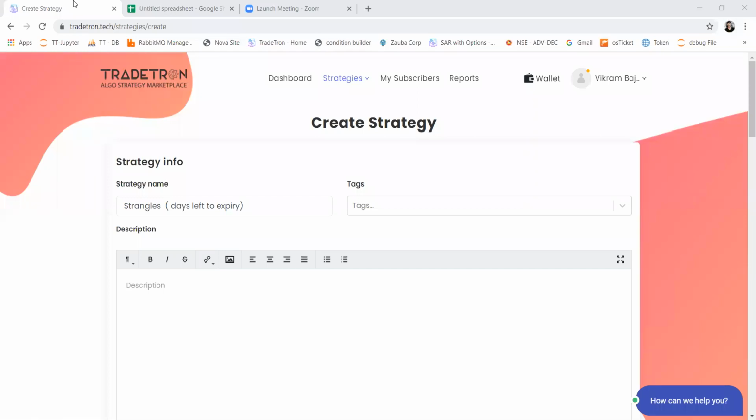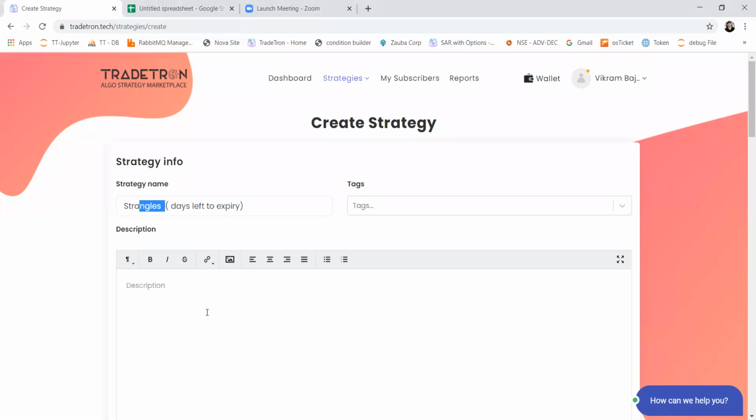Cool. Okay, so I will start. Today I'm going to discuss a strategy based on strangles. Strangles are nothing but out of the money calls and puts. A combination of them is called a strangle.